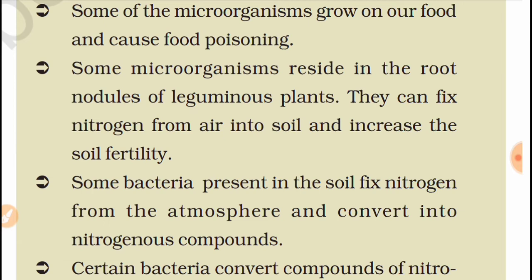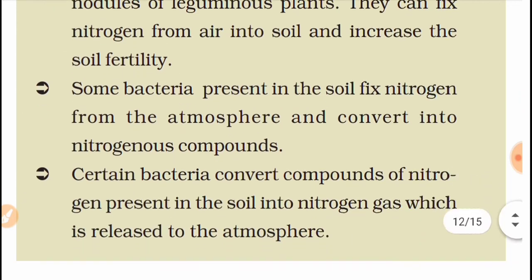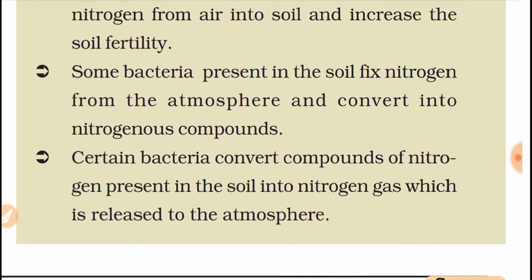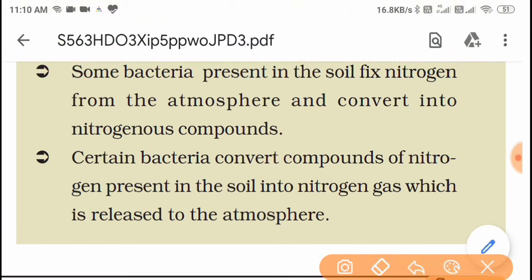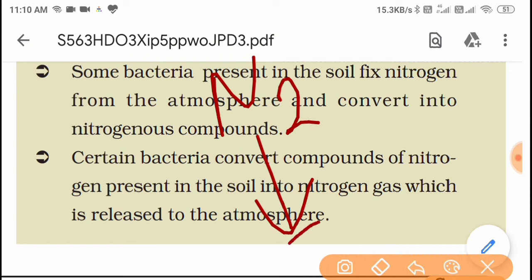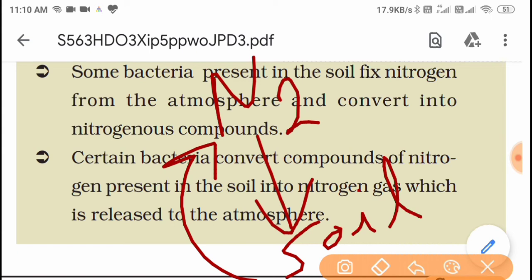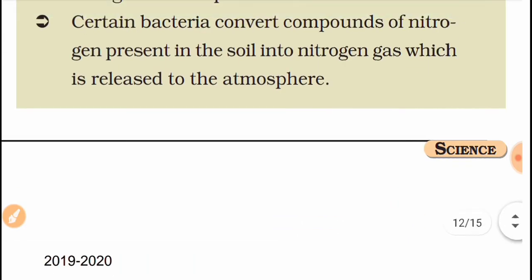Some bacteria present in the soil fix nitrogen from the atmosphere and convert it into nitrogenous compounds. Certain bacteria convert compounds of nitrogen present in soil into nitrogen gas, which is released to the atmosphere. So this is how the cycle of nitrogen occurs. Atmospheric nitrogen is fixed by nitrogen fixing bacteria and converted into nitrogen compounds in the soil, and from the soil it goes back to its normal form by denitrifying bacteria. So these things you have to understand.